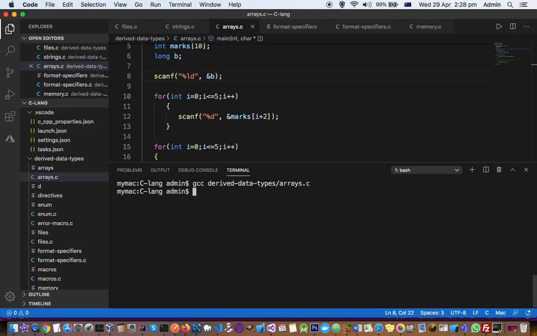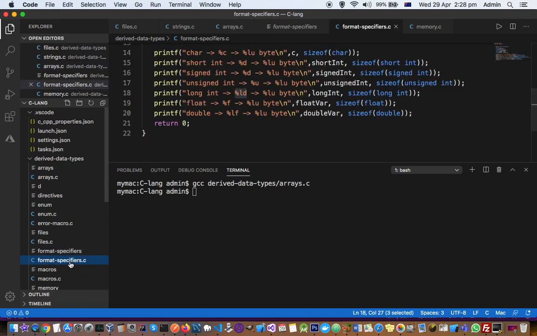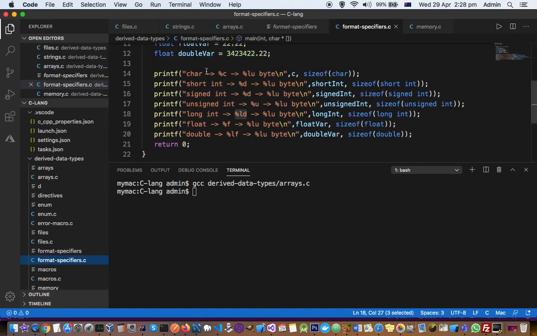Especially the problems come with the scanf, because most of the time people forget putting the address, and some people forget to use the correct format specifier. So in this video I have explained what format specifiers you have to use. For example, if you are working with character, you have to use %c. If you are working with short int, you have to use %d, which is very common. Signed int and short int, %d, that is common for both these types.